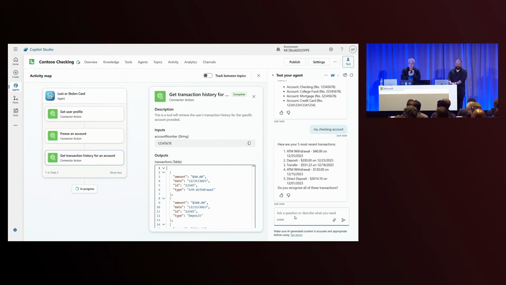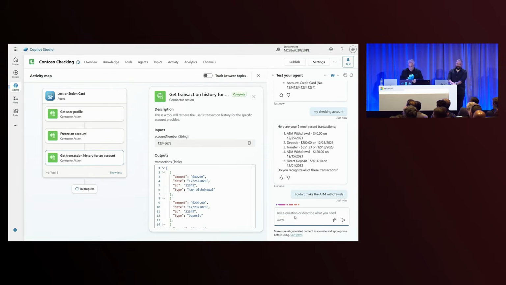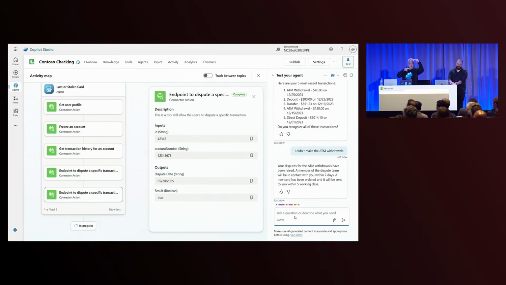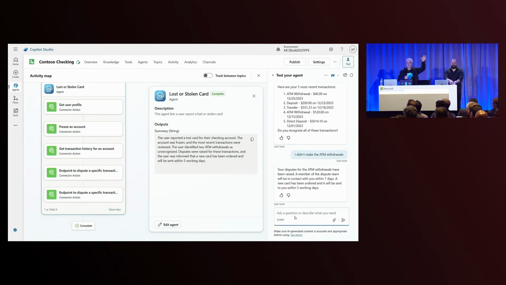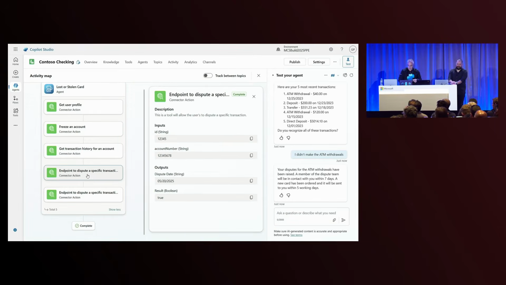But again, because this is all driven by LLM, I can be incredibly natural when I respond, which is not something that's always possible today when we use something traditional like topics. So here I can say, I didn't make the ATM withdrawals. What that's actually going to do is look at the list, then conditionally call that dispute endpoint twice, both for those particular transactions.